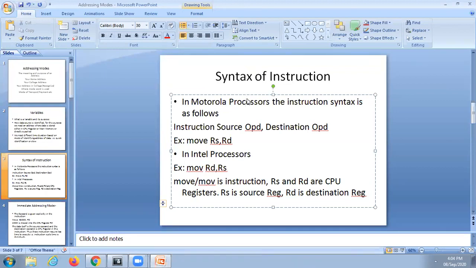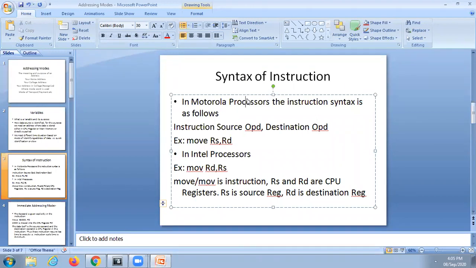What are the Motorola processors? Can you tell one of the numbers? How do you say that it is a Motorola processor or an Intel processor just by seeing its name? Suppose 8086. What is the manufacturer of the 8086 processor?